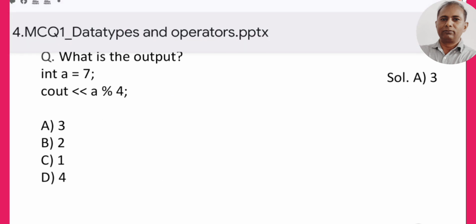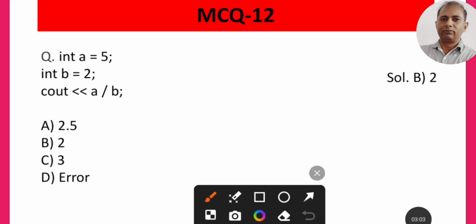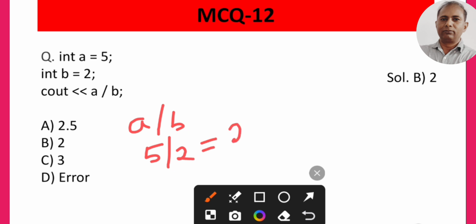Now MCQ 12. Here the value of a is 5 and they are writing a upon b. So it is 5 upon 2. We will get the quotient here 2. So if we divide 5 by 2, then we will have the quotient 2 in case of the integer. So B should be the correct answer for this MCQ.